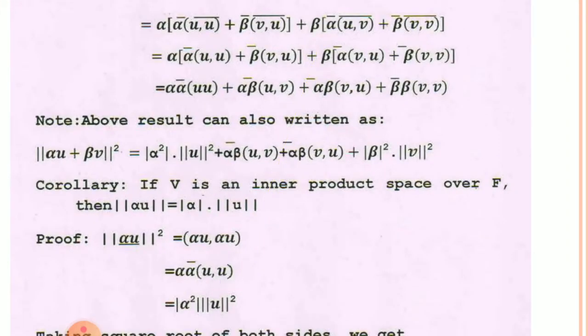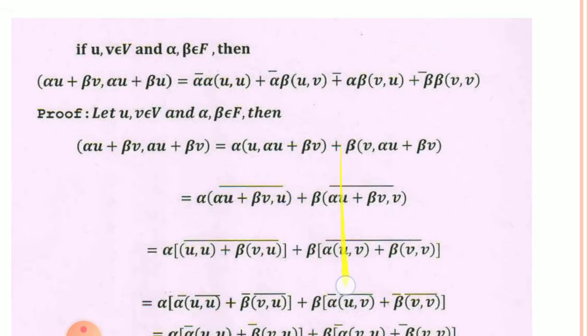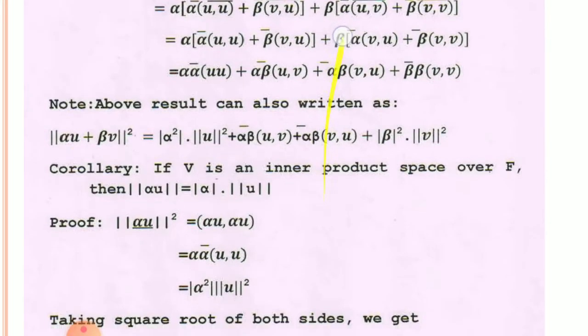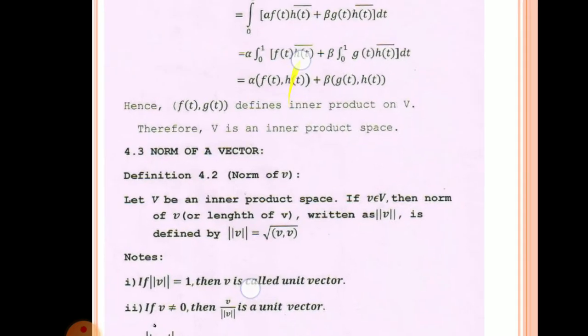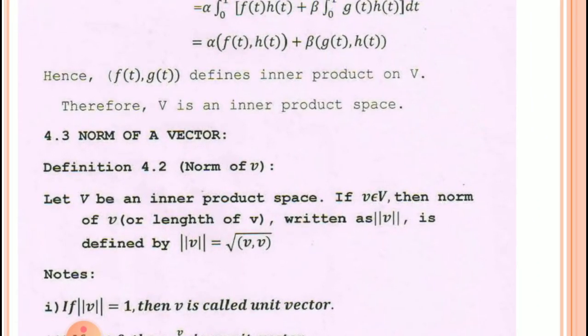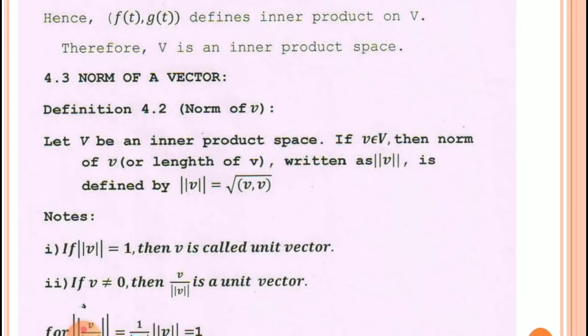This is the article, norm of a vector space. Actually it is the norm of an element of a vector space, though we have written this as norm of vector space. If V is a vector space over the field F,